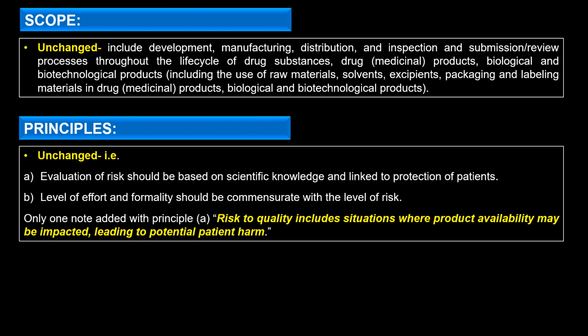Only one note has been added into the principle section, that risk to quality includes situations where product availability may be impacted, leading to potential harm to the patient. So this point has been specifically added, that is supply chain continuity. We need to evaluate the risk available with the supply chain as well, to ensure that timely and quality product is available to the patient at the right time.